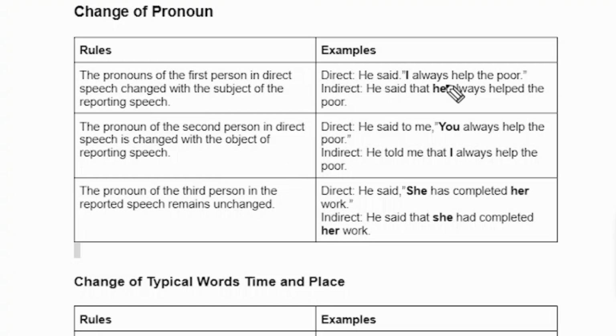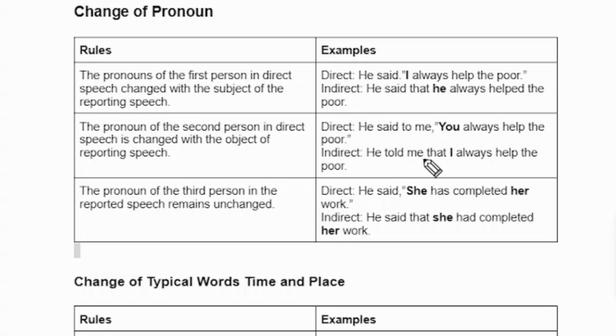Okay, so now we will see the direct sentence. He said, I always help the poor. Indirect sentence: he said that he always helped the poor. So what is the change in it? We learned previously that "I" changes with the reporting speech subject, "he always helped the poor." In the second direct, he said to me, you always help the poor.